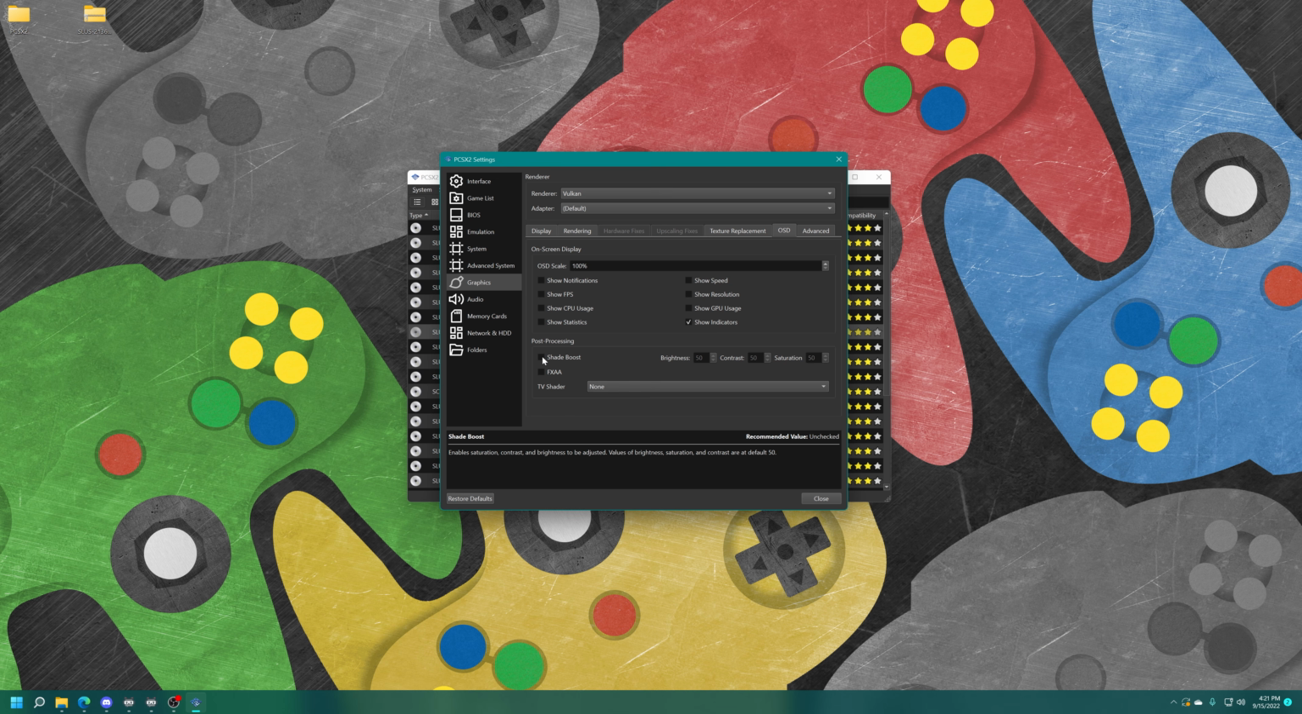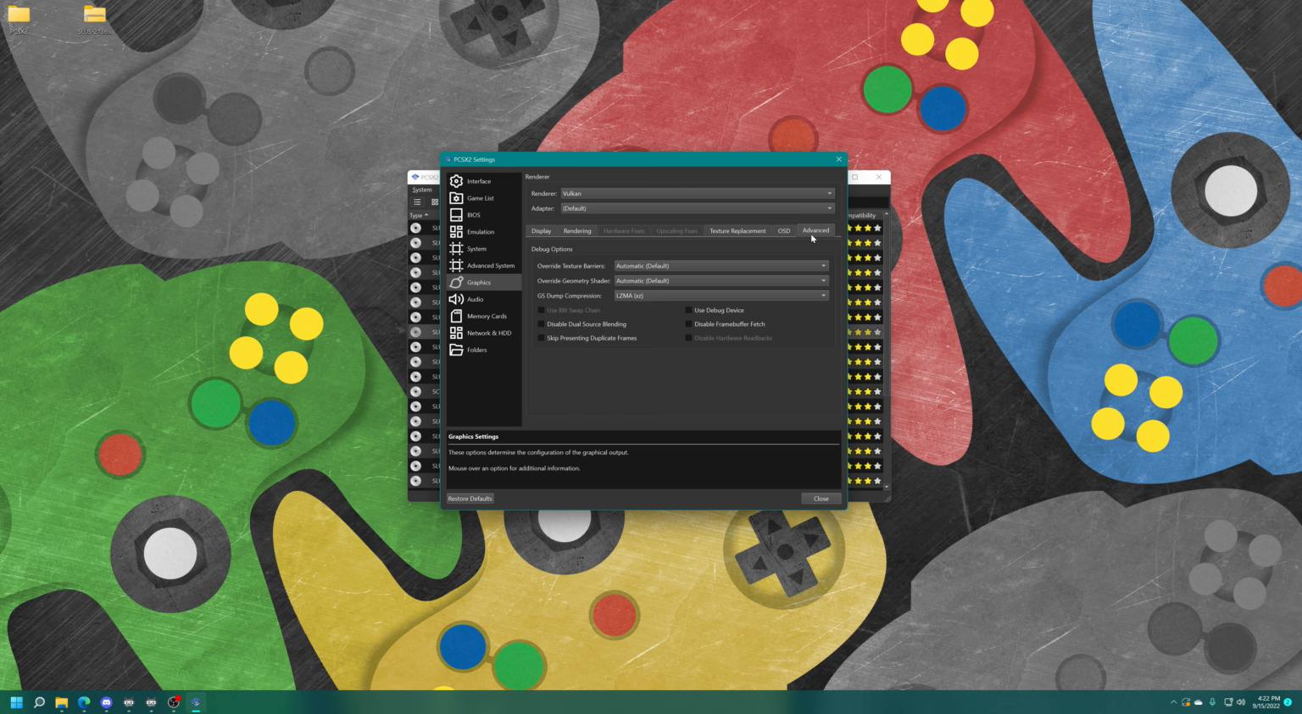Next up, shade boost. If you enable this, you can adjust brightness, contrast, and saturation, and manually set these per game, or overall. Can enable full screen anti-aliasing, and enable a TV shader. So there's a couple different available: scanline, diagonal filter, triangular filter, wave filter, and lots CRT. So you could go through these and see if there's any you prefer. Not as extensive as RetroArch shaders, but still pretty cool to have.